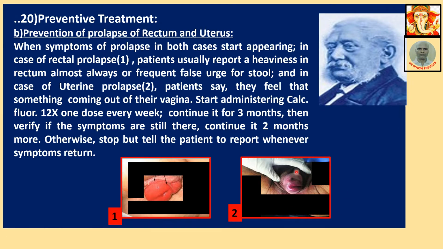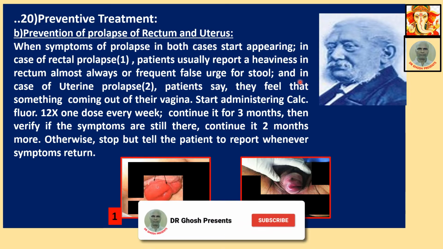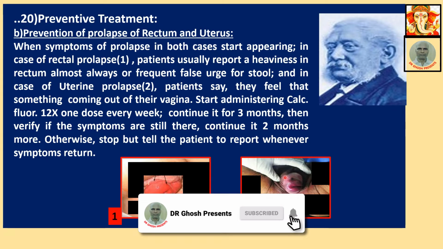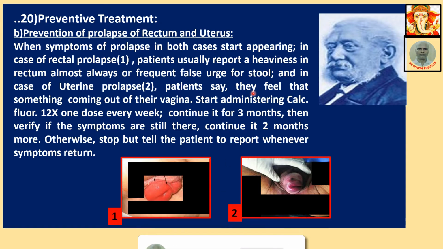And this is the prolapse of uterus. Also, it is the final stage. So it is better to treat this disease when the first symptom appears. That is being discussed here, prevention. For rectal prolapse, the first symptom is almost always heaviness in the rectum and frequent false urge for stool. And in case of uterine prolapse, the patient says they feel that something is coming out of the vagina. These are the initial symptoms.